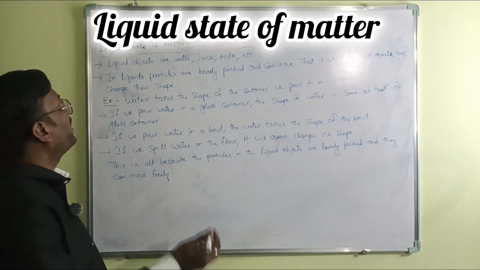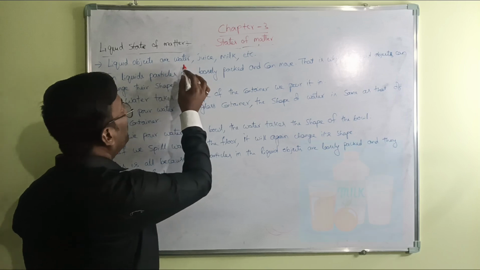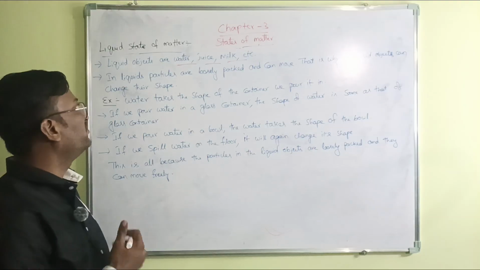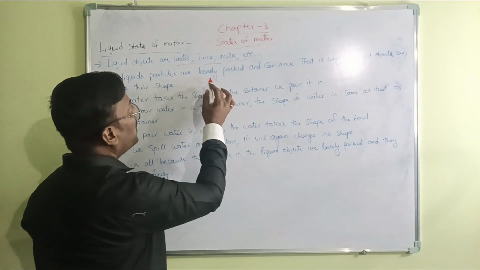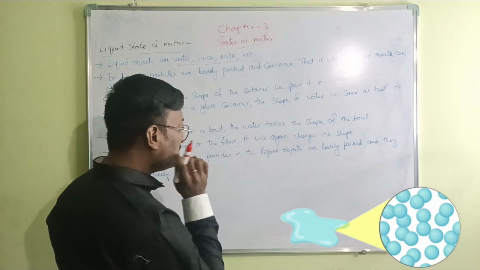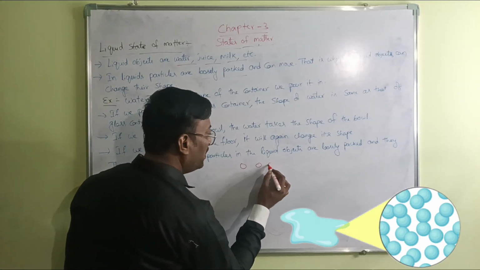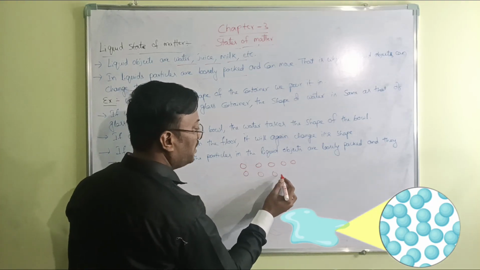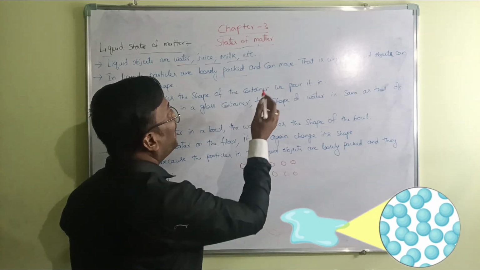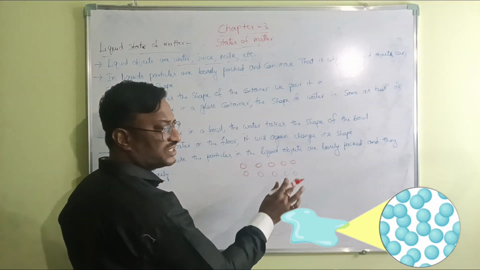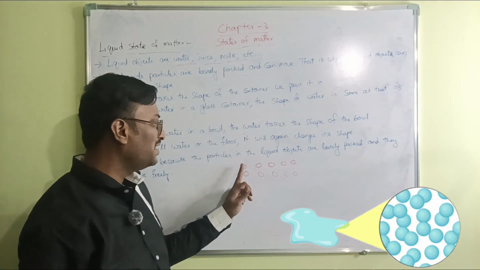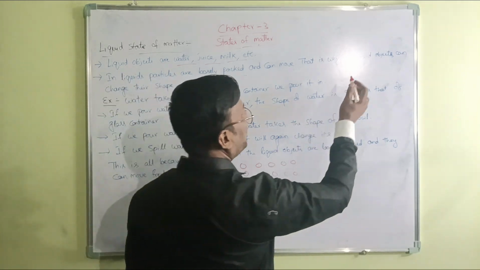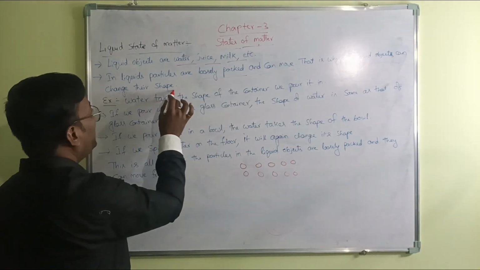Liquid state of matter. Liquid objects are water, juice, milk, etc. They will be called liquids. In liquids, particles are loosely packed. They are far apart from each other and can move. Since they are far away from each other, there is a chance for a particle to move. That is why liquid objects can change their shape.